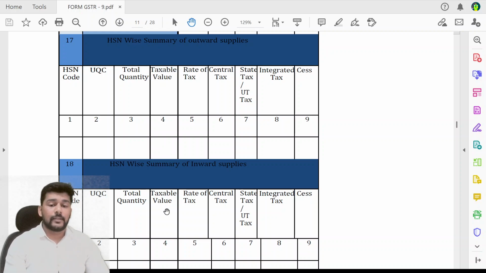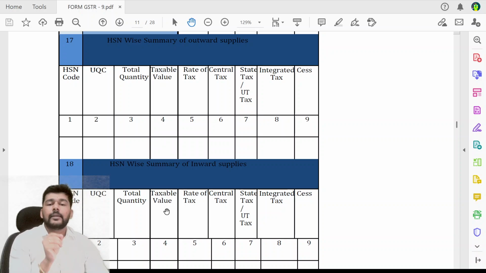Now friends, as far as the financial year 2024-25 is concerned, what is the rule or the instruction for reporting? It is as under. Please note it very carefully. It will be optional for the taxpayer having an annual turnover up to rupees 1.5 crores.